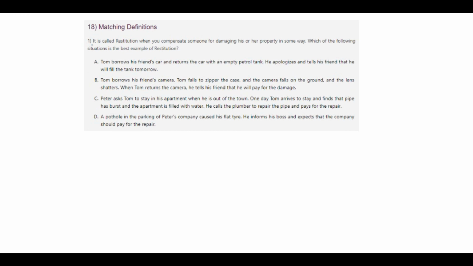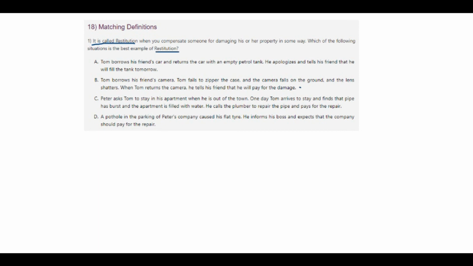This is not compensating, so this is not the correct meaning of restitution.